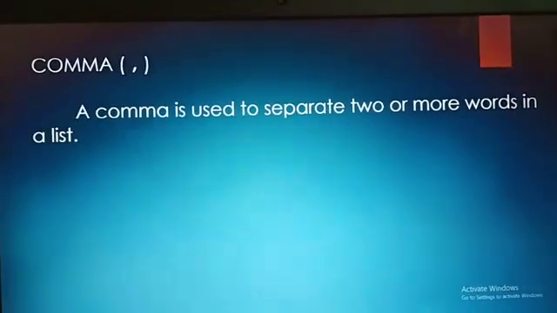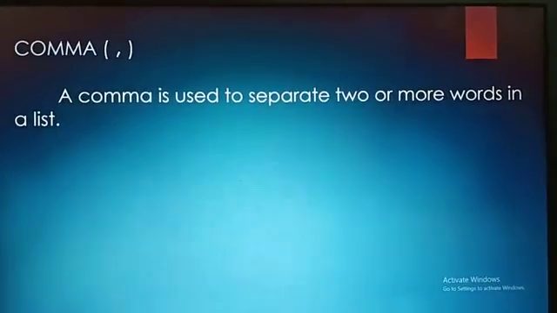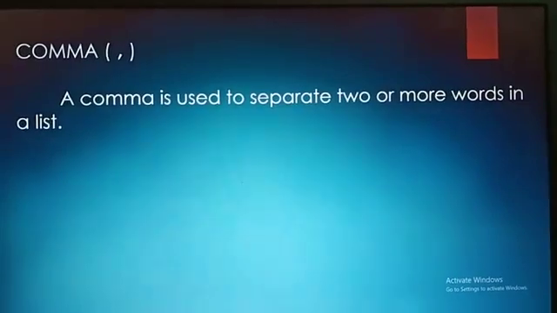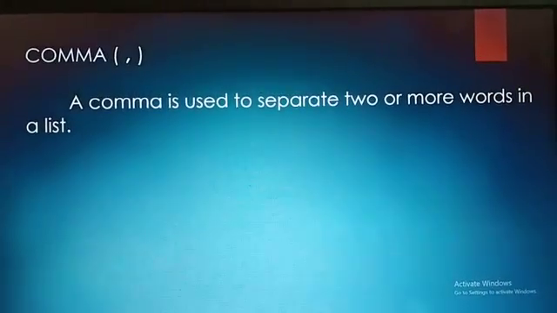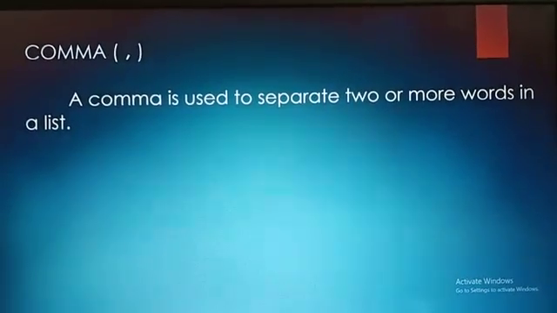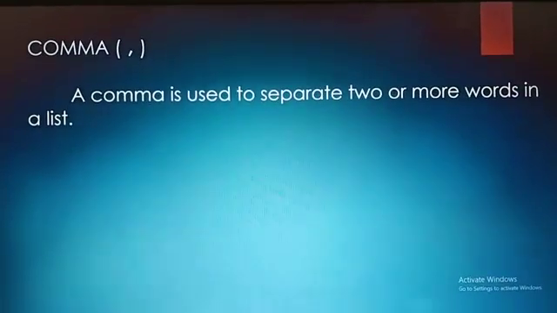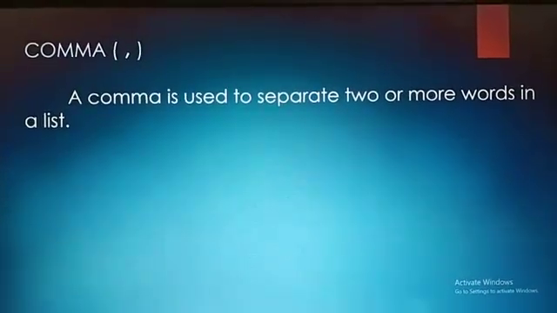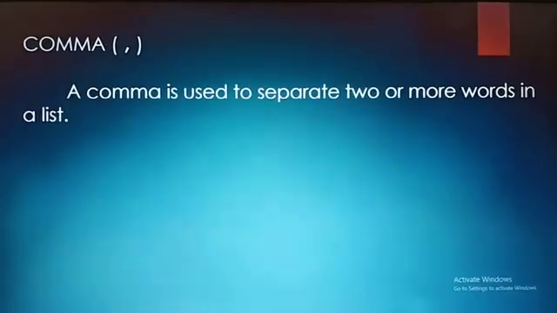The next one to come is a comma. Why to use a comma? What is the use of comma? A comma is used to separate two or more words in a list. Say along with me, children, again. A comma is used to separate two or more words in a list.